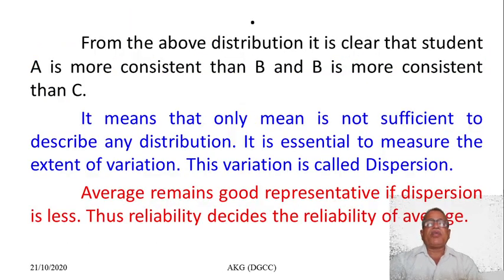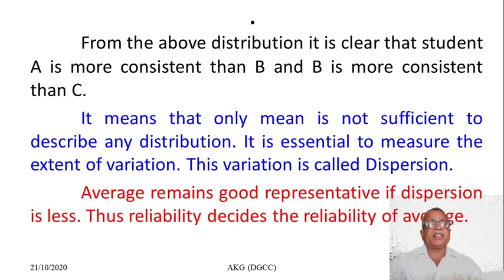From the above distribution, it is clear that student A is more consistent than student B, and student B is more consistent than student C. It means that the mean alone is not sufficient to describe any distribution. It is essential to measure the extent of variation.